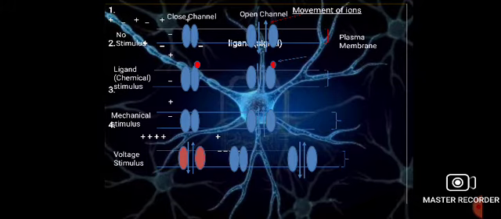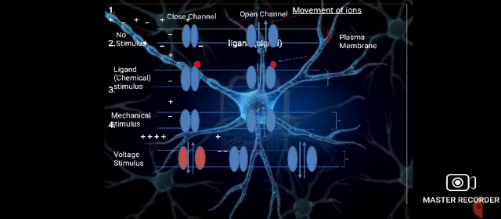In the last diagram we can see the red colored channel represents any other type of stimulated ligand gated or mechanically stimulated channel, and the opening of this channel arises from some changes in the concentration of ions along the membrane.